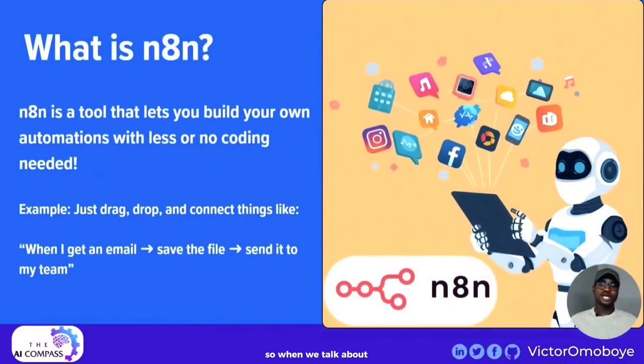So when we talk about n8n, n8n is a tool that lets you build your own automation with little or no coding needed. For example, you just drag, drop, and connect things, like when I get an email, save the file, send it to my team, without you jumping from one app to another, and without you doing it repeatedly or manually. So that is the work of n8n.